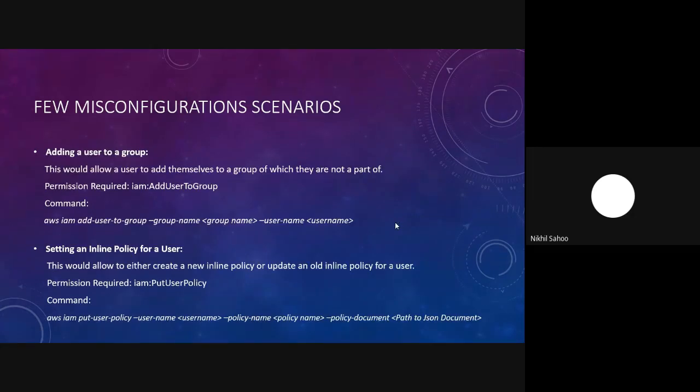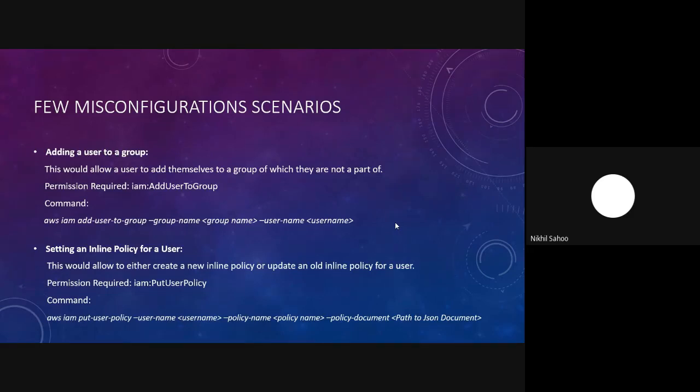Then we also have adding a user to a group. This would allow a user to add themselves to a group which they're not a part of. When you have permission to list all the groups in your AWS account, you may also have the add user to group permission. Let's say you've got a group which has administrative access. The attacker can attach itself to that group and inherit those group permissions, which is why that user would also have the administrative access of that whole AWS account.